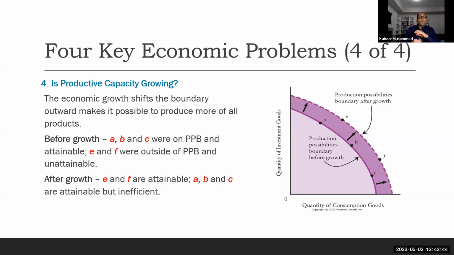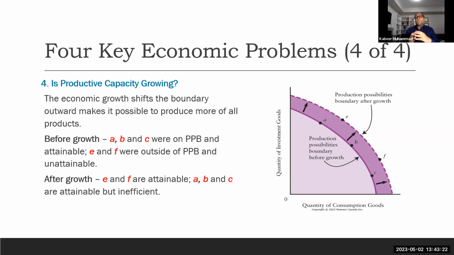So we see that previously in our first figure, the economy was operating efficiently, not wasting, at A, B, or C. But if we are able to create an environment that makes economic growth possible, our frontier can move to point E or F. And it is not unattainable, because it is within our new boundary. So production possibility boundaries can increase after growth.